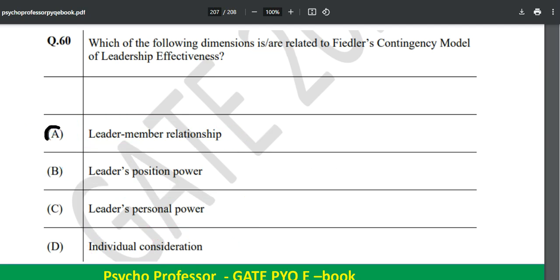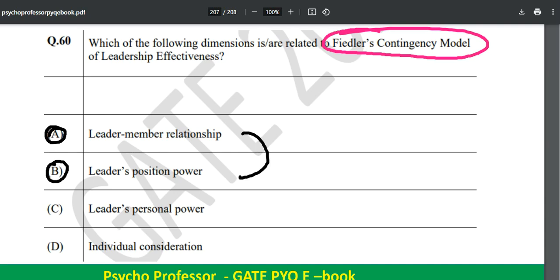So what you will do, you will just mark option A and option B, and you will score marks easily over here. Okay, it is not talking about leader's personal power, or individual consideration either. These two things are neglected, these two things are not included in Fiedler's contingency model.